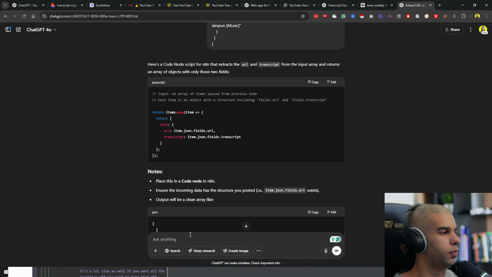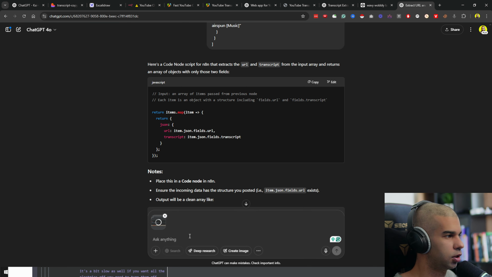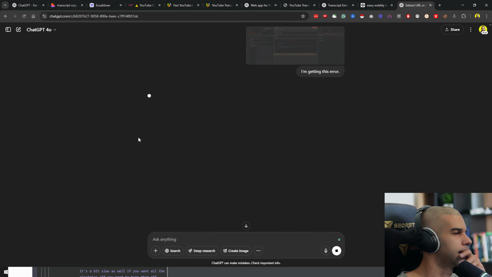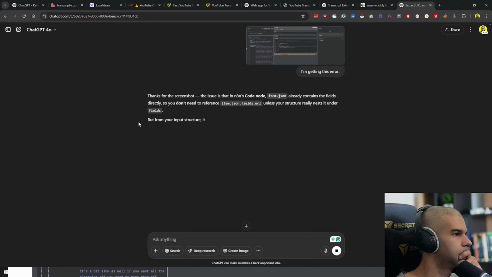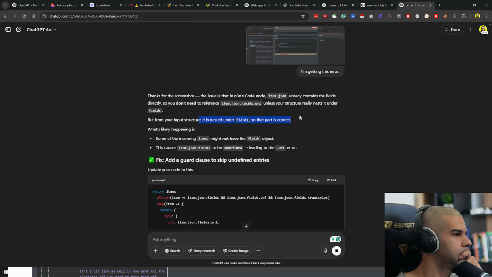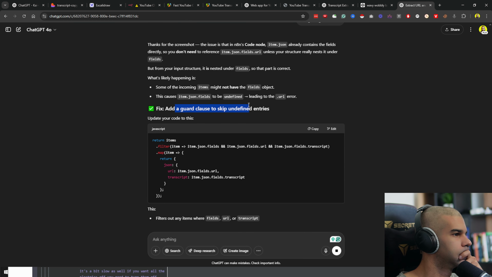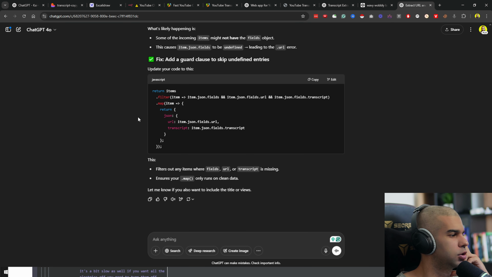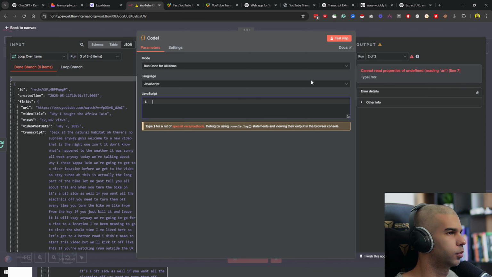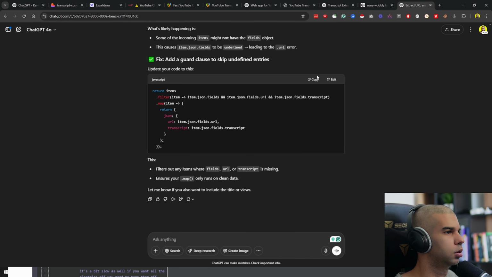So copy, paste, I'm getting this error. Some of the incoming items might not have the fields object. I mean, it shouldn't not have that, but copy.